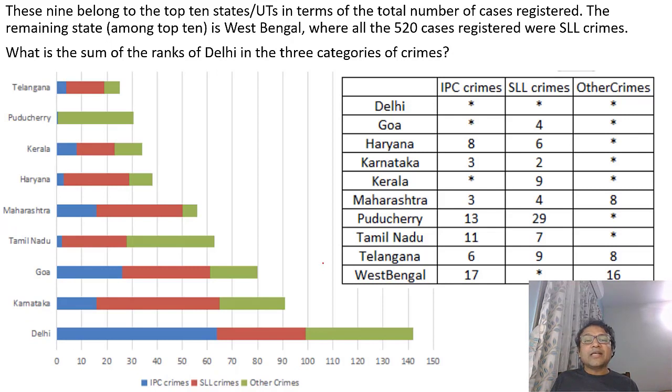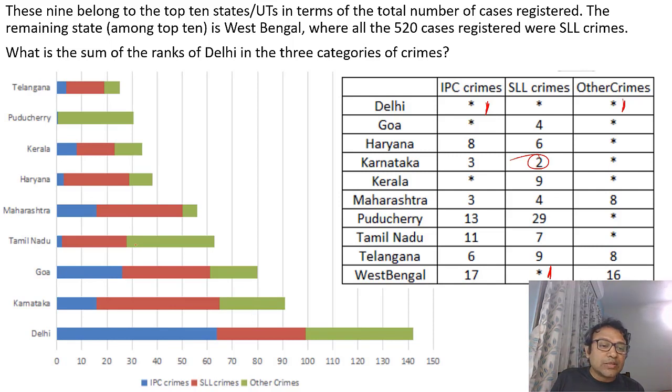What is the sum of the ranks of Delhi in the 3 categories of crime? There is no West Bengal in IPC, so you can clearly make out that in IPC, Delhi will be 1. In other crimes also, we know Delhi will be 1. Now look at SLL crimes. In SLL, Bengal is obviously first rank, and even Karnataka is higher than Delhi, so Karnataka will be rank 2.